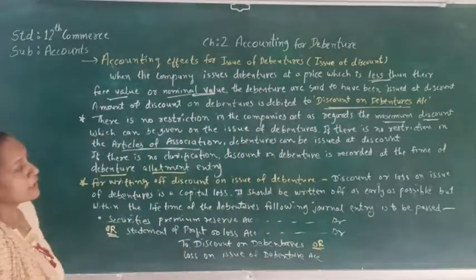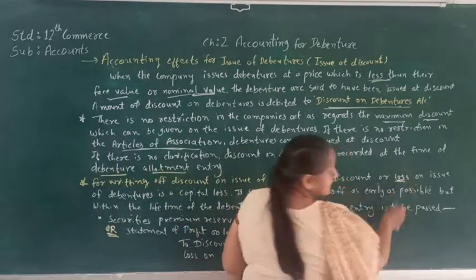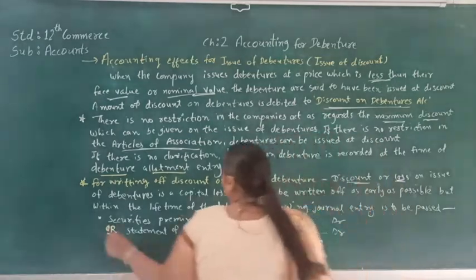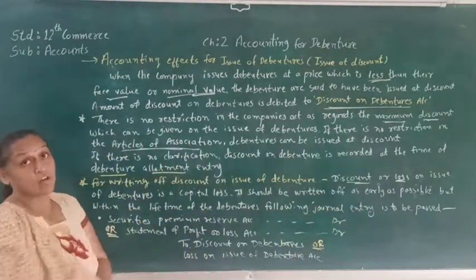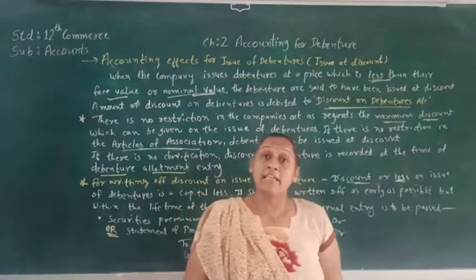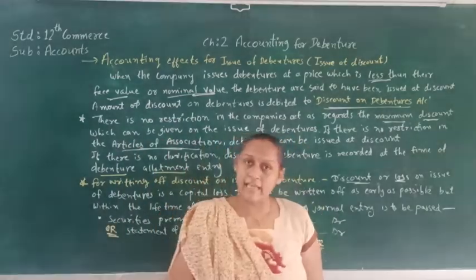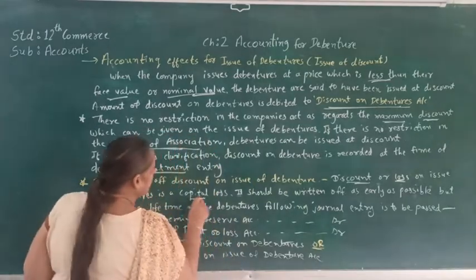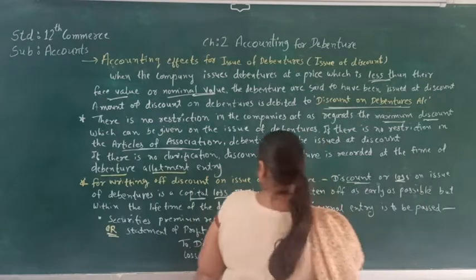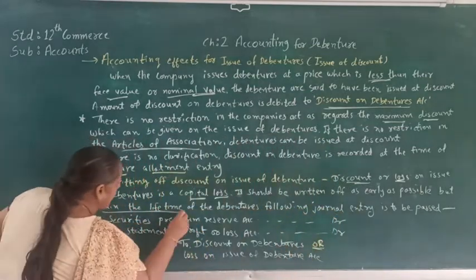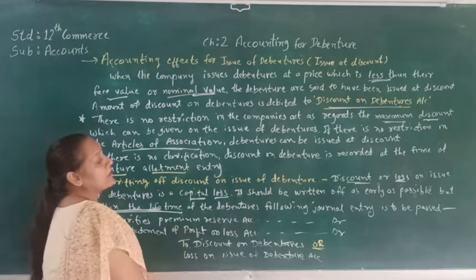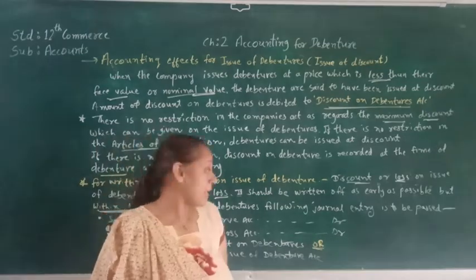Discount is also called a loss to the company. So discount or loss on issue of debenture is a capital loss. As we know very well, the securities premium is a capital profit, so discount is a capital loss. It should be written off as early as possible, but within the lifetime of the debenture, and the following journal entry is supposed to be passed.